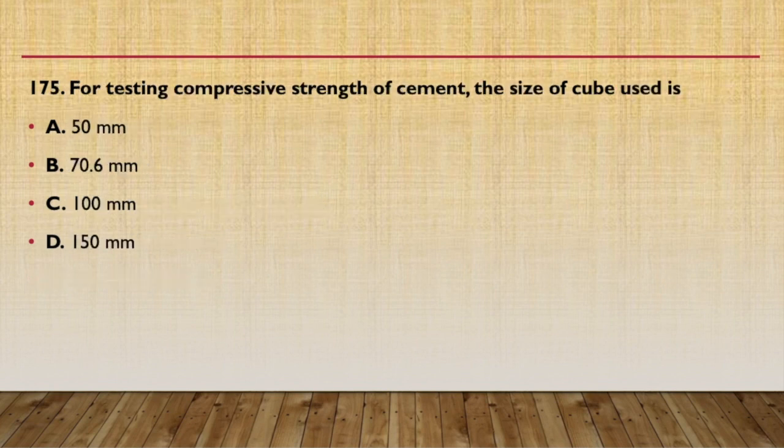Next question, for testing compressive strength of cement, the size of cube used is 50 mm, 70.6 mm, 100 mm, 150 mm. Okay, some people may confuse it with the compressive strength of concrete. So always remember, for compressive strength of cement we use a cube size of 70.6 mm, that is option B, and for compressive strength of concrete the cube size will be 150 mm. Okay, memorize it, keep it in your mind, 70.6 mm for compressive strength of cement.